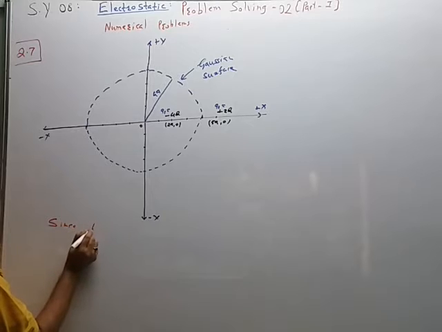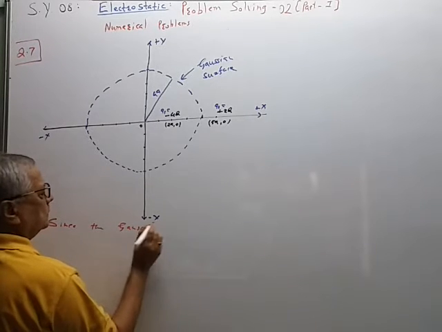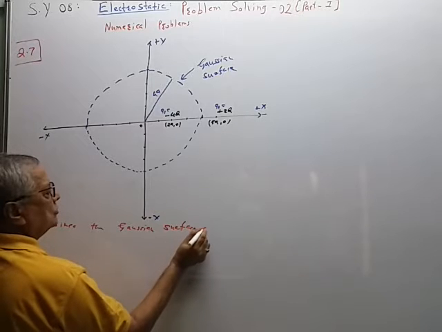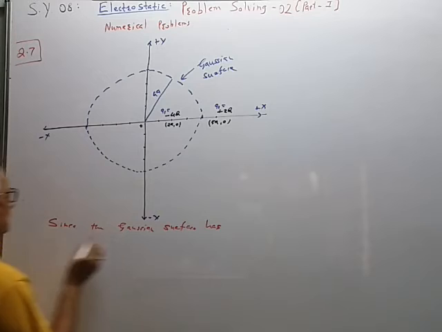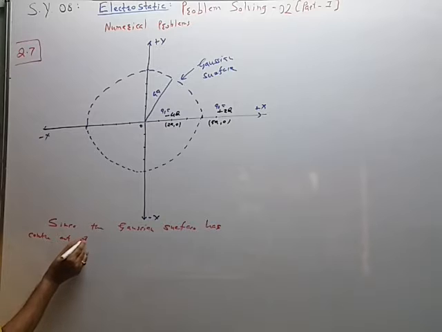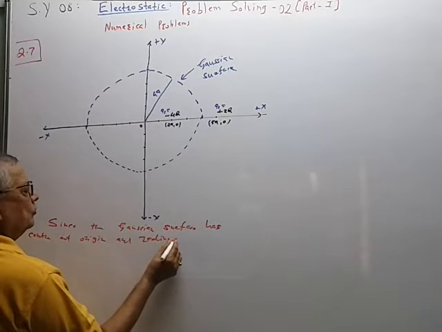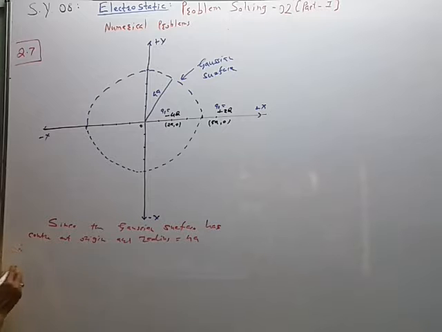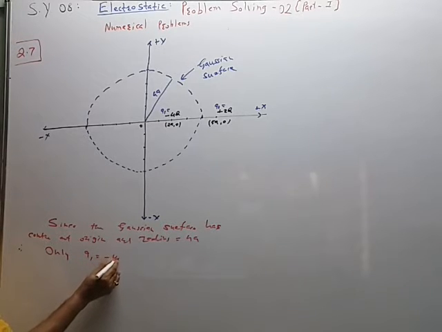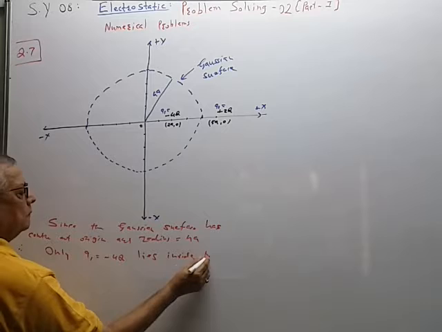Since the Gaussian surface has center at origin and radius equal to 4 times a, therefore only Q1 equal to minus 4 times Q lies inside the Gaussian surface.